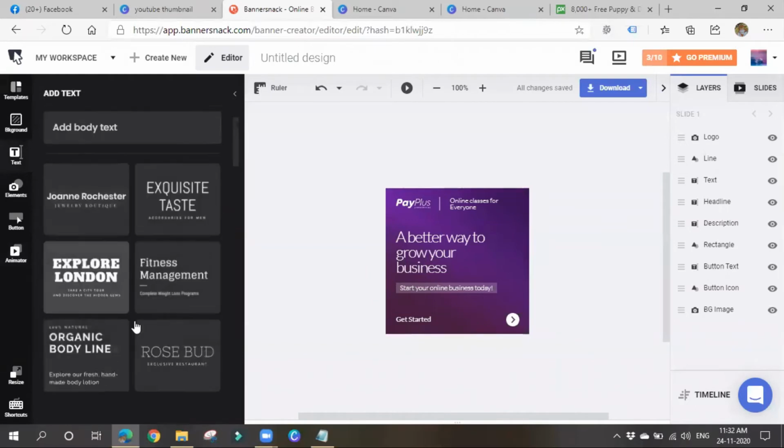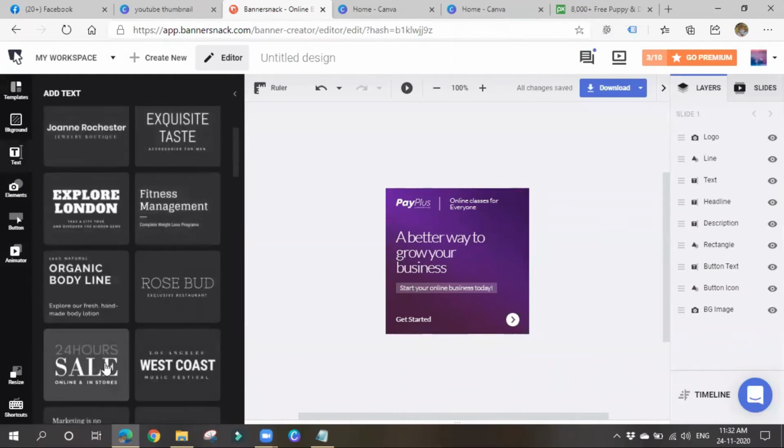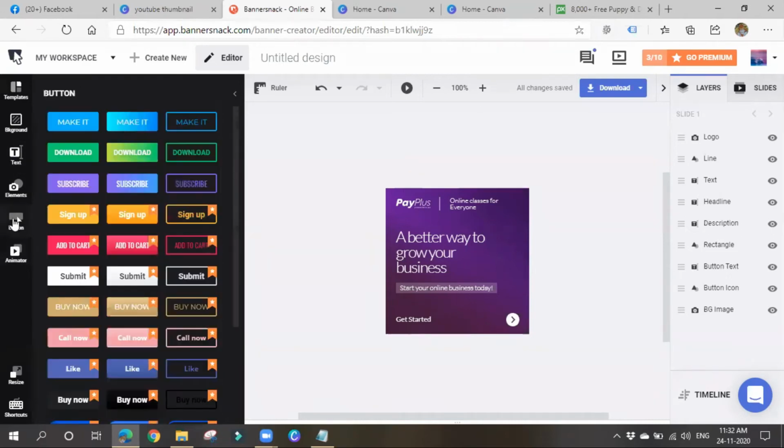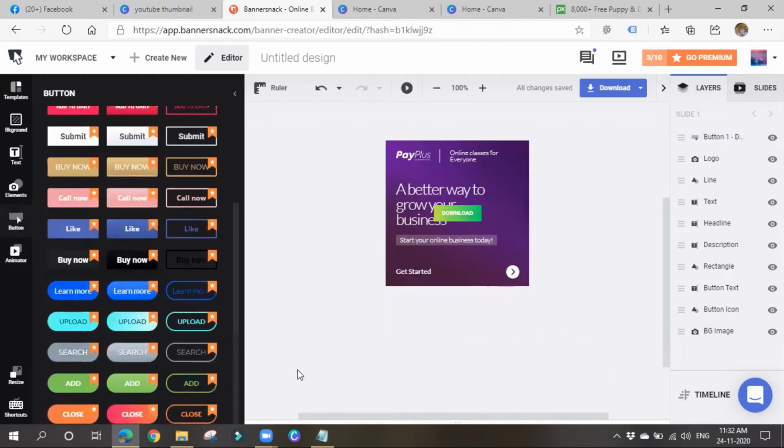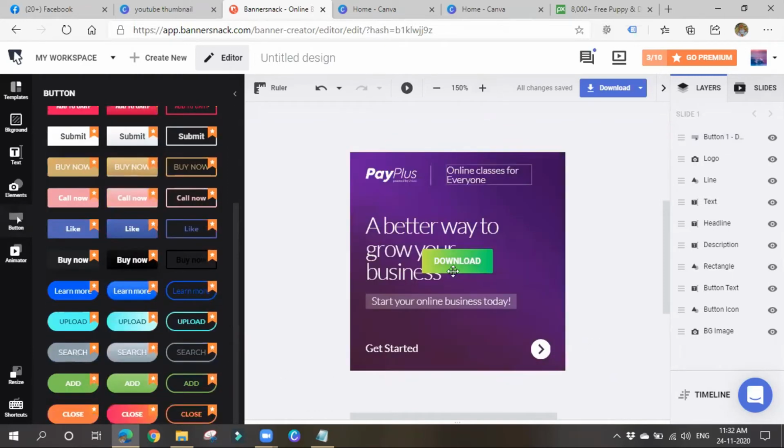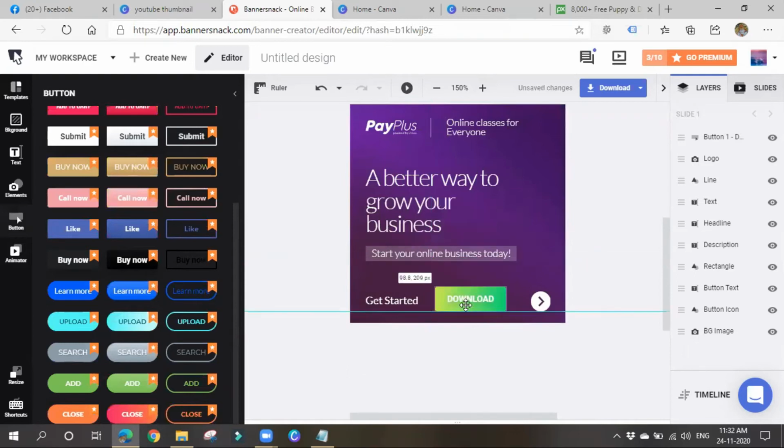Text, we can add text to whatever things we want. It is similar to Canva itself, but I feel Canva is better. That's it. You can go with your own preference. Like this, you can add whatever buttons you want, and you can also edit the text and change the text. Zoom in. Okay. So we can also resize and all.